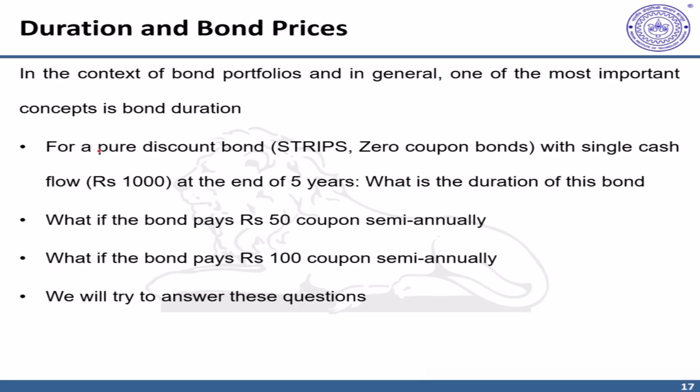For example, consider a pure discount bond like a strip or zero coupon bond with a single cash flow of 1000, which is the face value or principal, at the end of 5 years. What would be the duration of this bond? Or a bond that pays 50 rupees coupon semi-annually with a face value of 1000, or compare it with a bond that pays 100 with a semi-annual coupon, what would be its duration? We'll try to answer these questions by understanding the trajectory of bond prices over the maturity of its life.